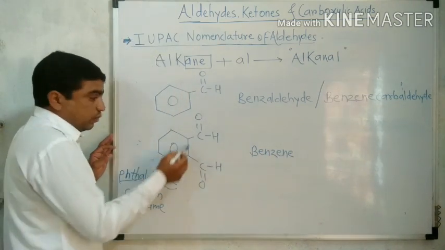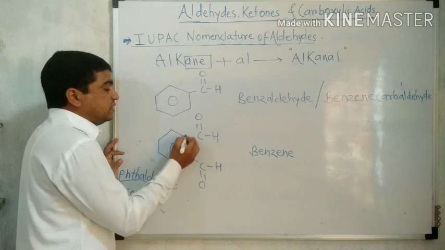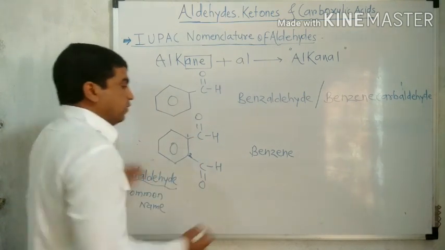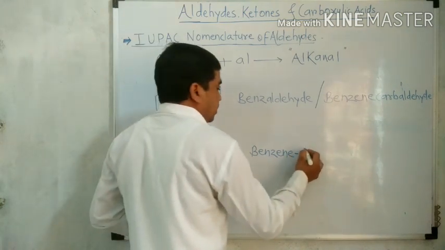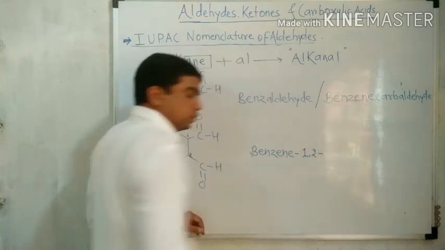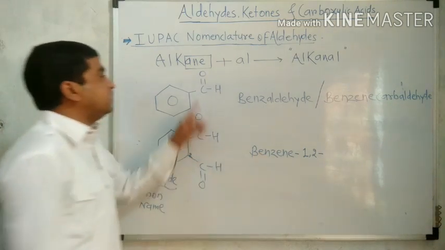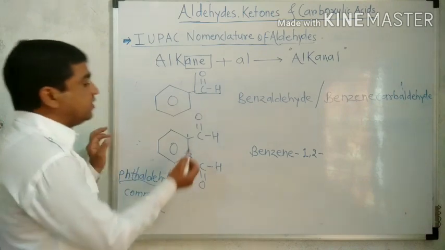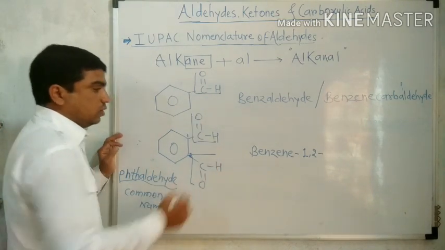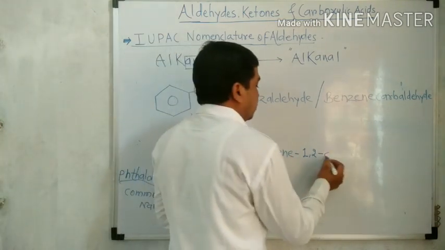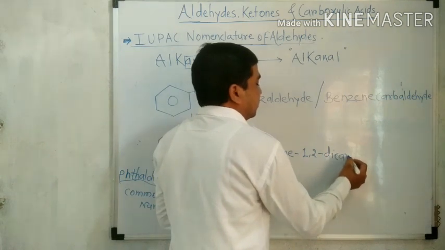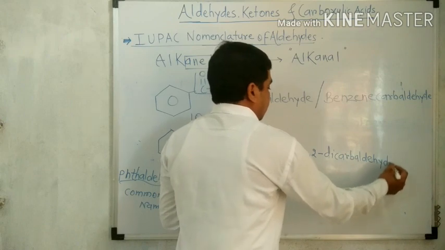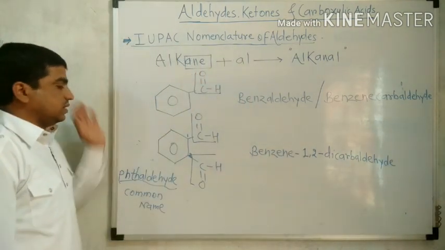This is the benzene ring, therefore it is called benzene. For numbering the structure, this is 1, this is 2. Therefore benzene-1,2. How many CHO groups? We know that the CHO group is known as carbaldehyde, and there are 2. So therefore benzene-1,2-dicarbaldehyde. Benzene-1,2-dicarbaldehyde is the IUPAC name of this structure.